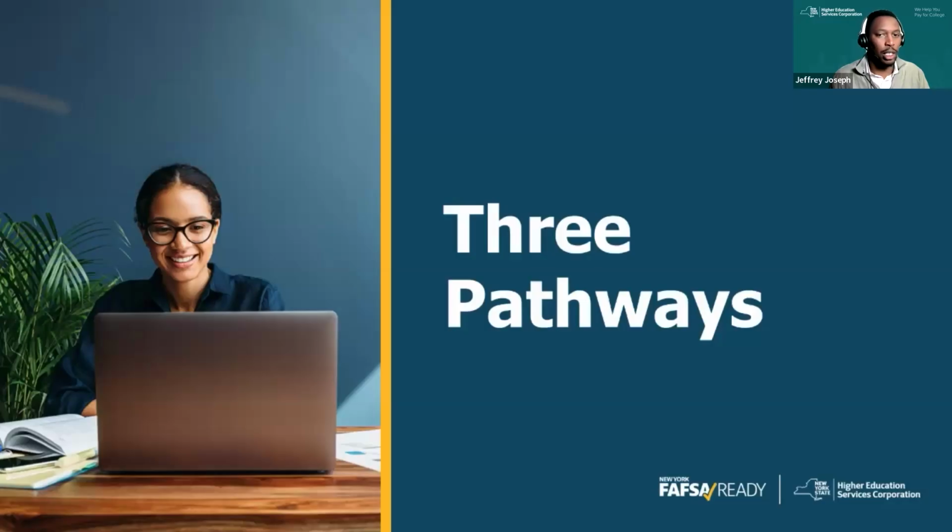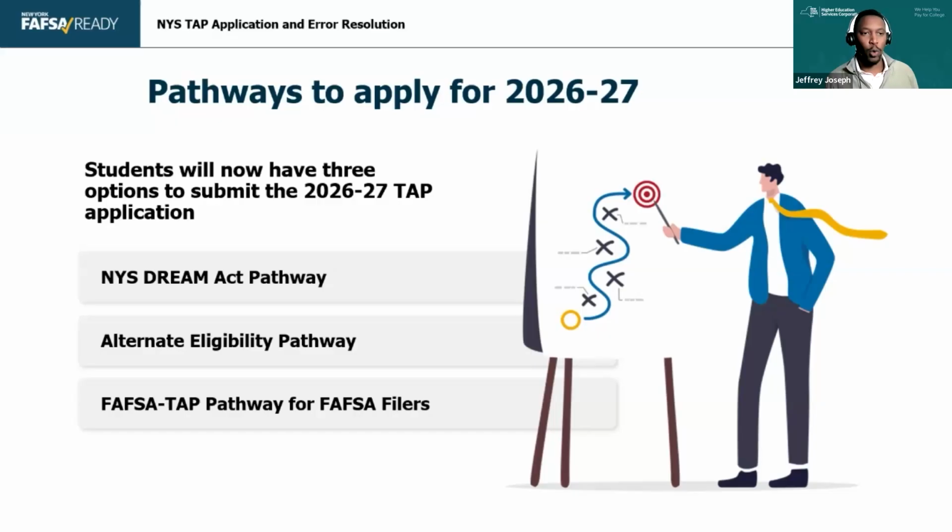So I mentioned there are 3 pathways to New York State aid. If you've been around for a while, you may be familiar with the DREAM Act. The DREAM Act's been around for a while, and we've been doing training on it. If you're new to financial aid, the DREAM Act is a tool that helps students that may not meet the citizenship requirements for FAFSA, which still apply to state aid.